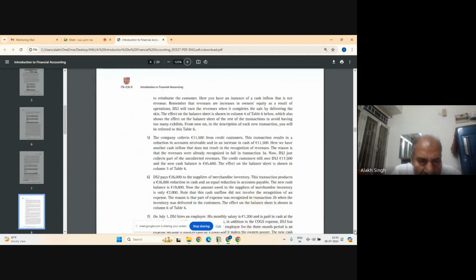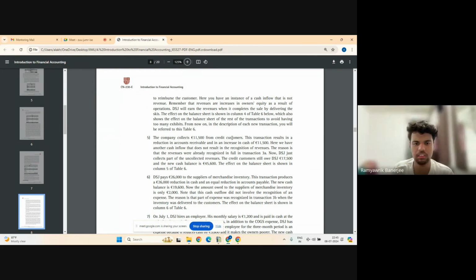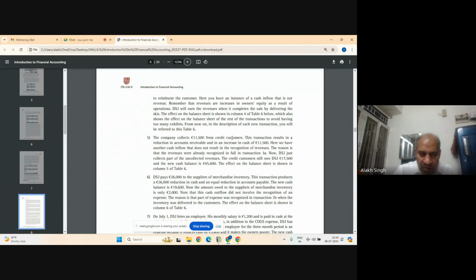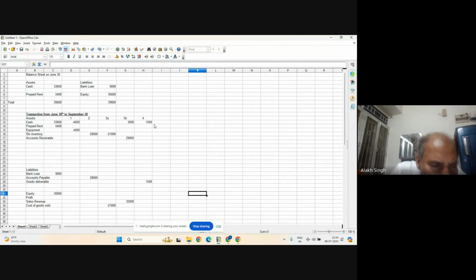The book has solved this. Now 5. The company collects 11,500 from credit customers. This 11,500 is what? Is it an asset or a liability? Because the company collected from credit customers. Asset, sir, because it is cash. So first we write here cash 11,500. So this cash in 5 is plus 11,500.